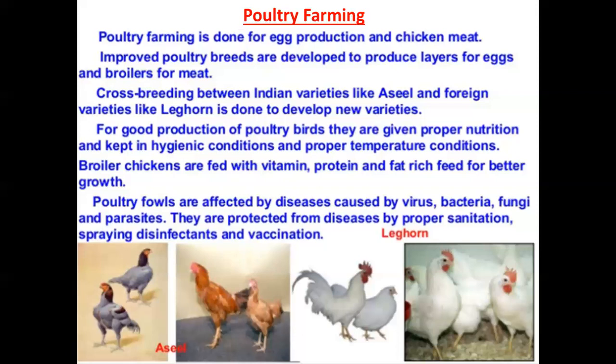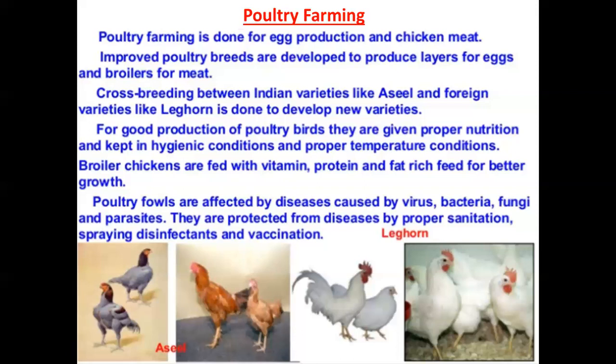Now, for good production of poultry birds, they are given proper nutrition and kept in hygienic conditions and proper temperature conditions. Broiler chickens are fed with vitamins, protein, and fat-rich feed for better growth. Because for which purpose is broiler used? We are using it for chicken, for meat. So we need to provide a lot of vitamins and protein so that their weight will be healthy and more meat will be obtained from the broiler.